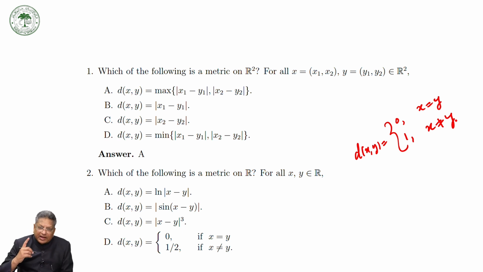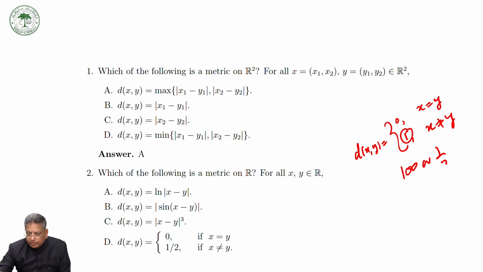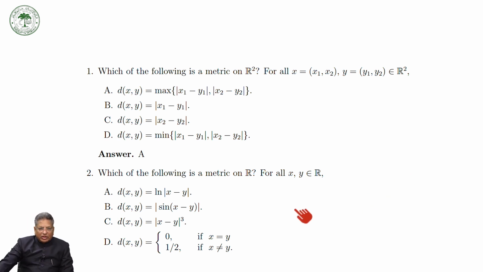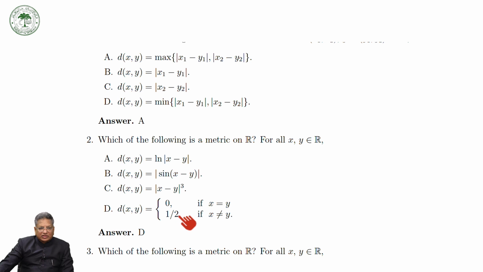I told you in the very beginning that if I replace the 1 by maybe 100 or 1 over 2 or any other number, whether this d would still be a metric or not. You can prove that it is a metric again: if you replace the 1 by any number greater than 0, you will see that it is a metric. So from here you can see that this is a metric.